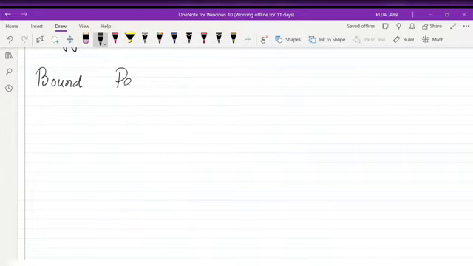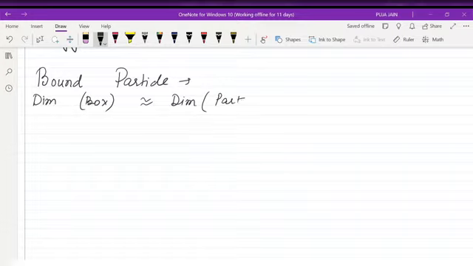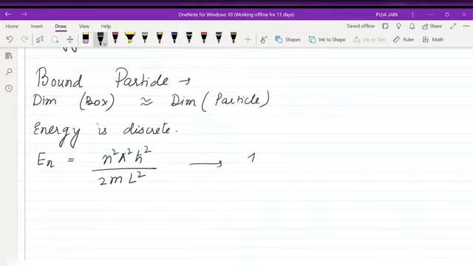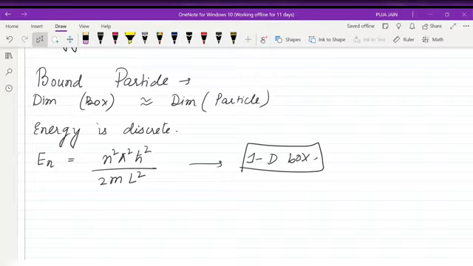In case of a bound particle, the dimension of the box is comparable to the dimension of the particle. And here energy is not continuous, energy is discrete. Energy E can be written as n square pi square h cross square by 2 m L square, where L is the length of the box. We will discuss only the 1D box here; 2D box and 3D box are also there.